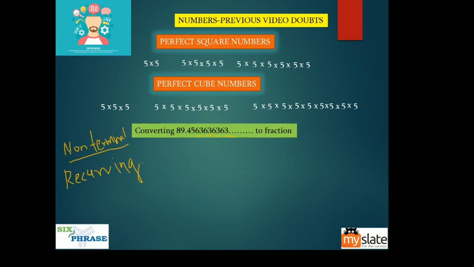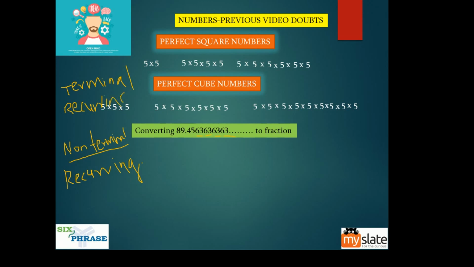This is one type of decimal. There is one more type of decimal which is terminal recurring. We also have terminal non-recurring.